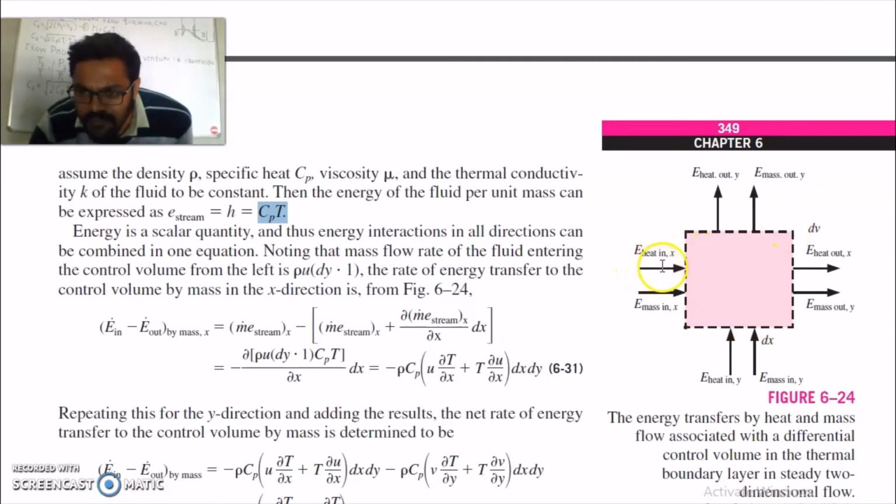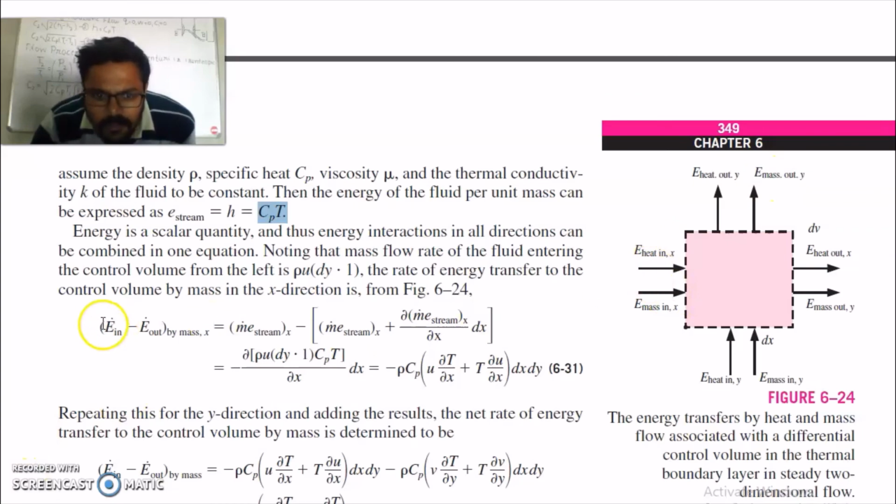Energy in the form of heat will come from this direction X. Energy in the form of heat leaves from this X direction. It will enter from this side and go out from this side. Energy in the form of mass will come from this side, carried by mass. This is heat energy coming from the y direction and heat energy leaving in the y direction. Energy in the form of mass comes from the y direction and energy in the form of mass leaves in the y direction.